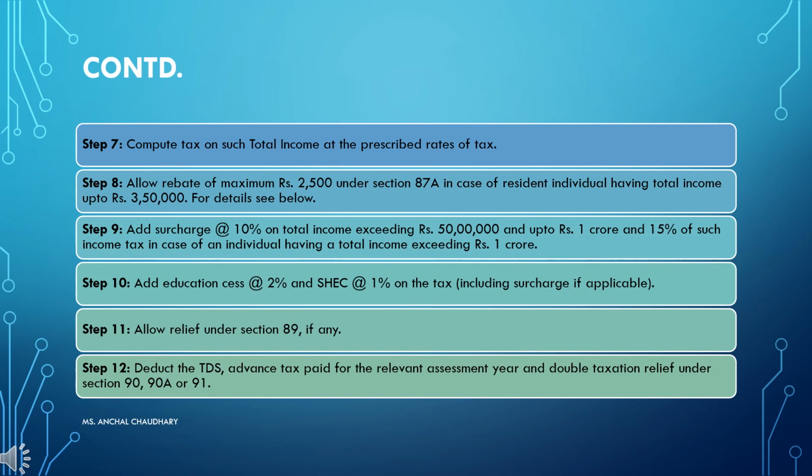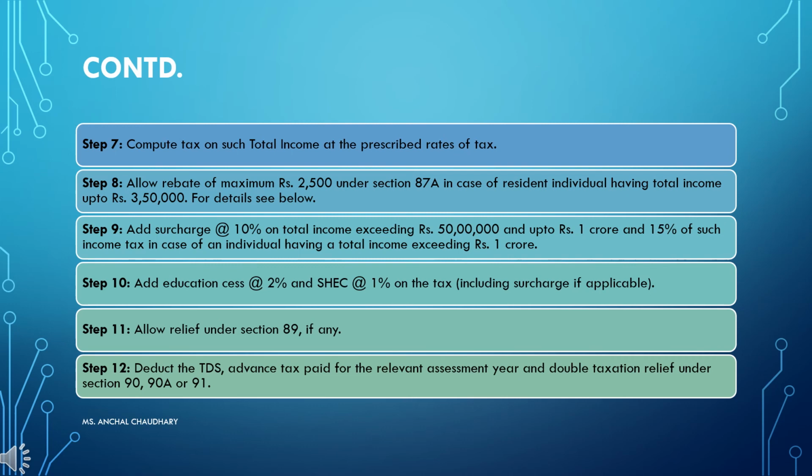So whenever you have an income of up to rupees 3,50,000 and the person is a resident of India, then in that case he will receive a rebate of rupees 2,500.